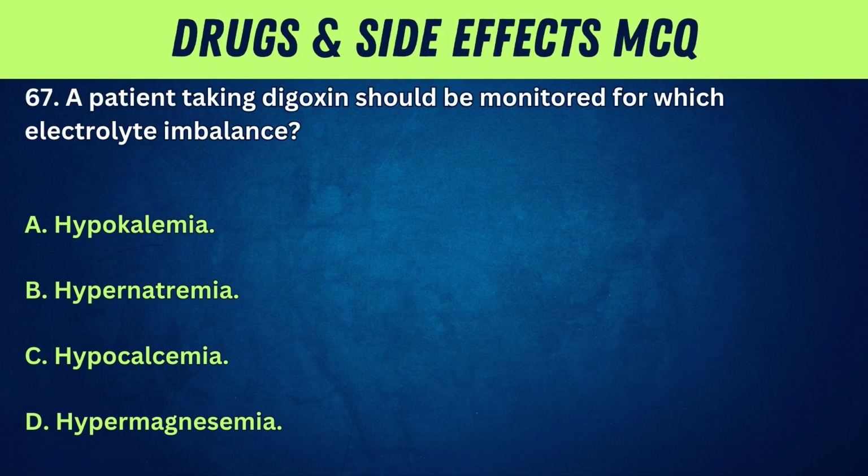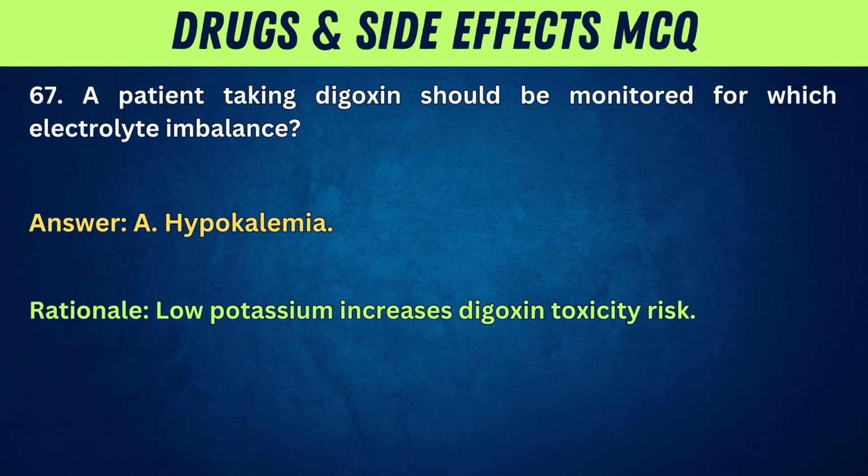67. A patient taking digoxin should be monitored for which electrolyte imbalance? A. Hypokalemia. B. Hypernatremia. C. Hypocalcemia. D. Hypermagnesemia. Answer: A. Hypokalemia. Rationale: Low potassium increases digoxin toxicity risk.